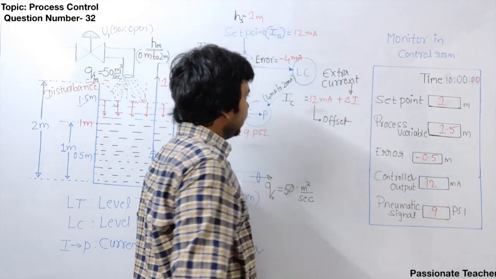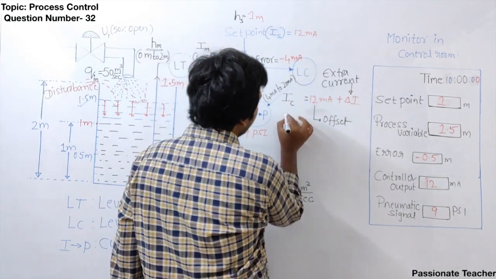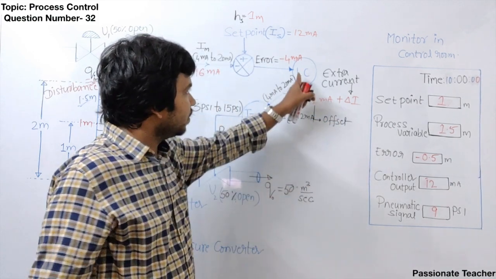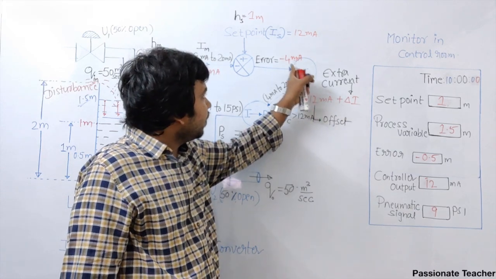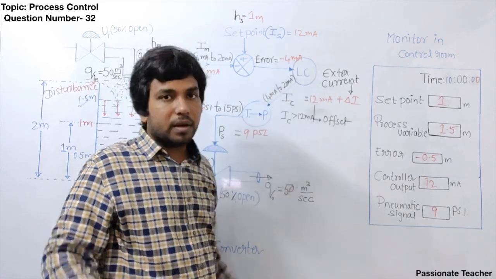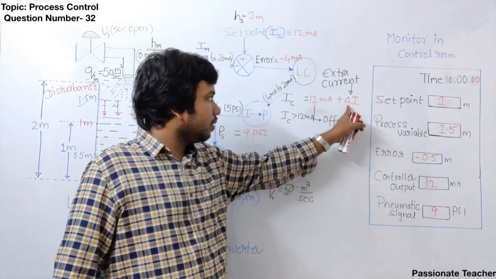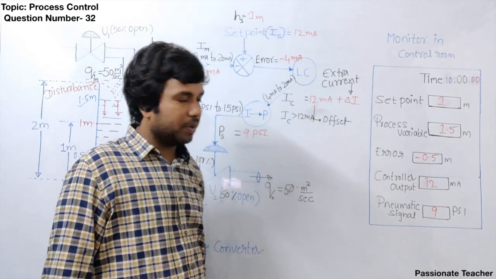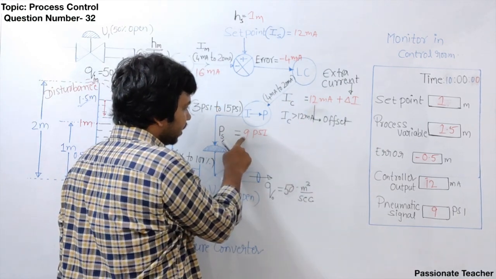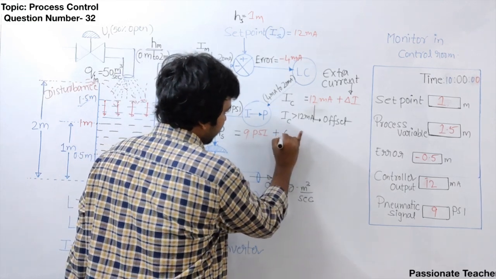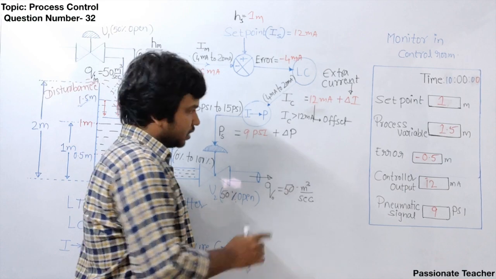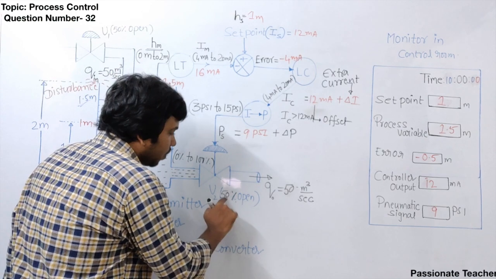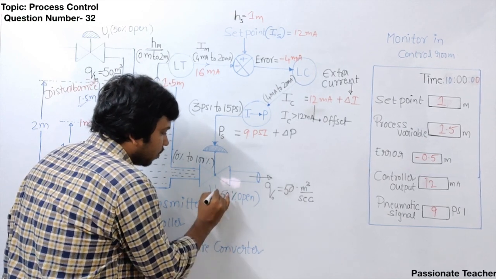Now when we add extra current, the overall current, that is IC, will be more than 12 milliampere. Am I right? Because I told you this is the inverse action here. That means when the error is negative, the controller will generate a positive delta I. Then this value plus 12 milliampere, as it is positive now, the overall value will be more than 12 milliampere. That means the pressure will be more than 9 psi. That means some extra pressure will be added here. Correct? So when the extra pressure is added, automatically the valve opening will be more than 50%. That means the valve now opens more than 50%.